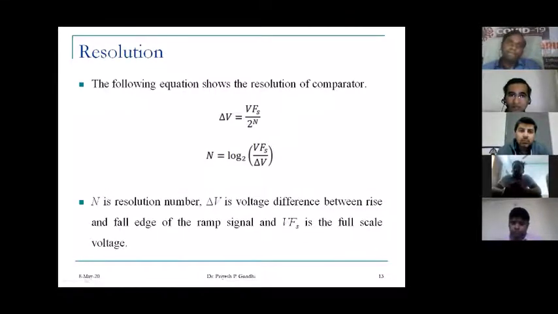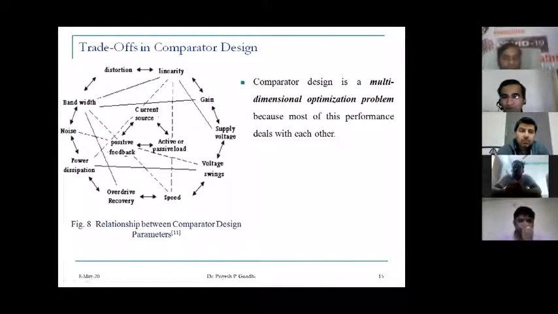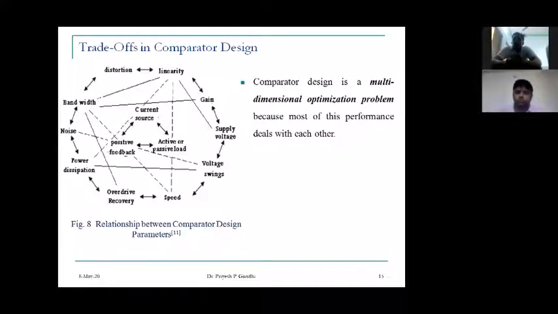Now this is the trade-off in comparator design. This figure will decide what the important constraints or design criteria are as far as analog mixed signal design and the comparator are concerned. From looking at this figure, we can find out that the comparator is not a single-dimensional optimization problem. It is a multi-dimensional optimization problem. We have to work it out from different points of view and apply different optimization techniques, because each and every constraint is interrelated.